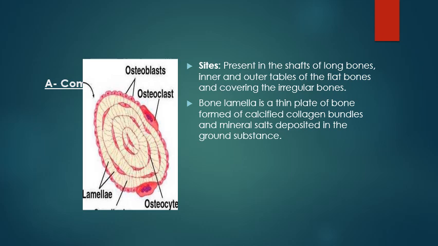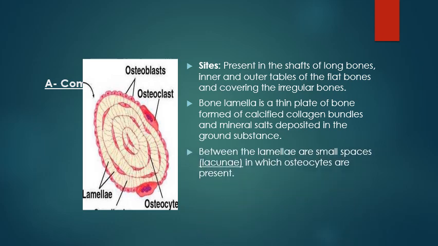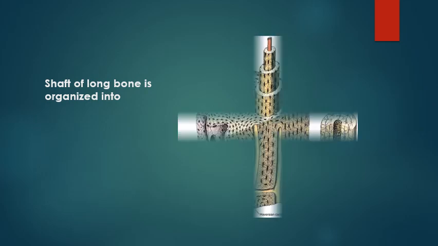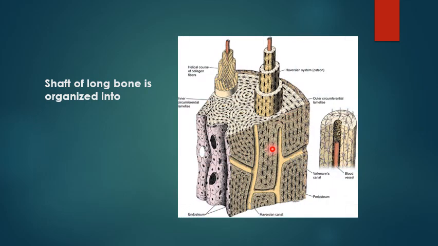As I said before, the osteoblast forms bone in layers, and after the osteoblast becomes imprisoned in the bony matrix, it changes its name from osteoblast to osteocyte. Here is the organization of a compact bone in the shaft of a long bone.